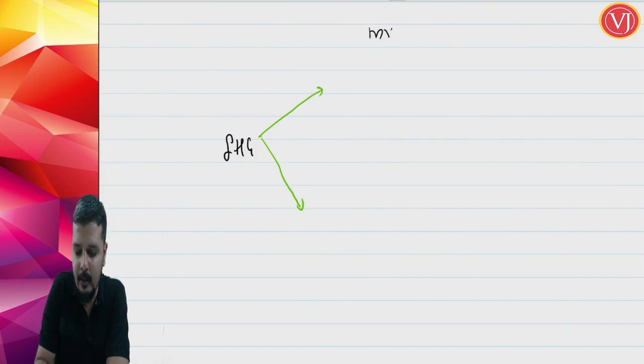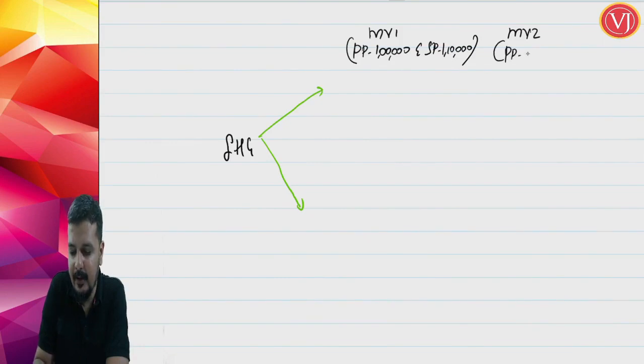Motor vehicle 1 I have purchased for 1 lakh and the sale price is say 1,10,000. And motor vehicle 2 purchase price is 1,50,000 and sale price is 1,30,000.